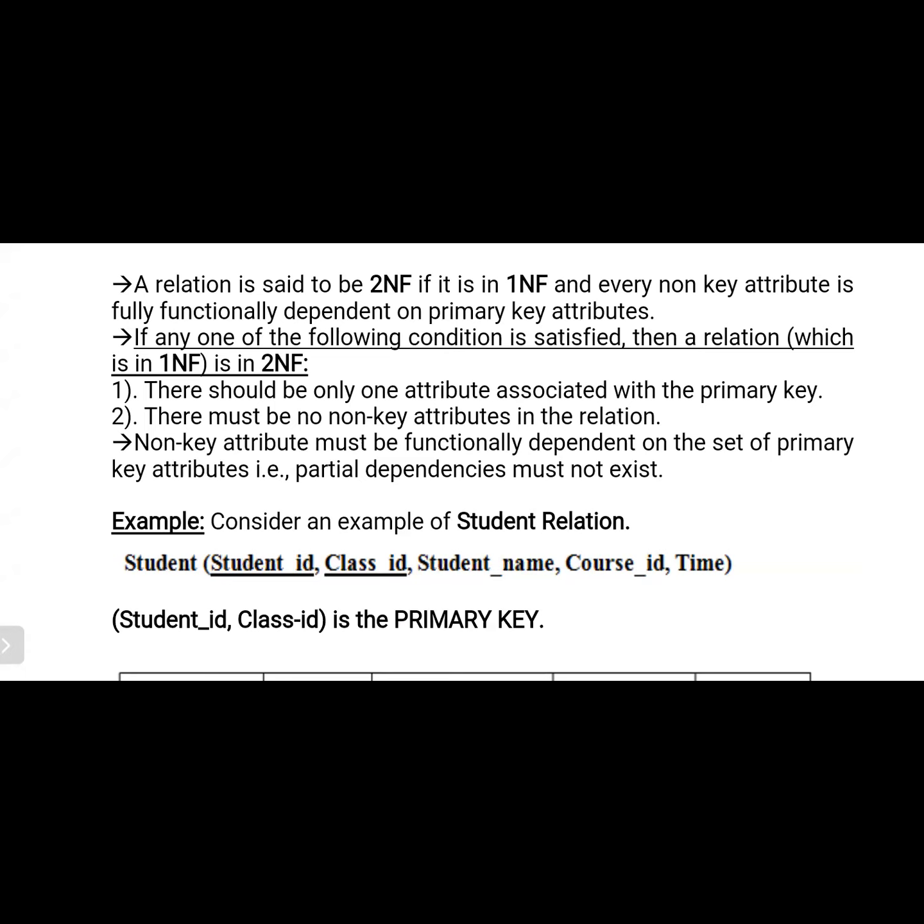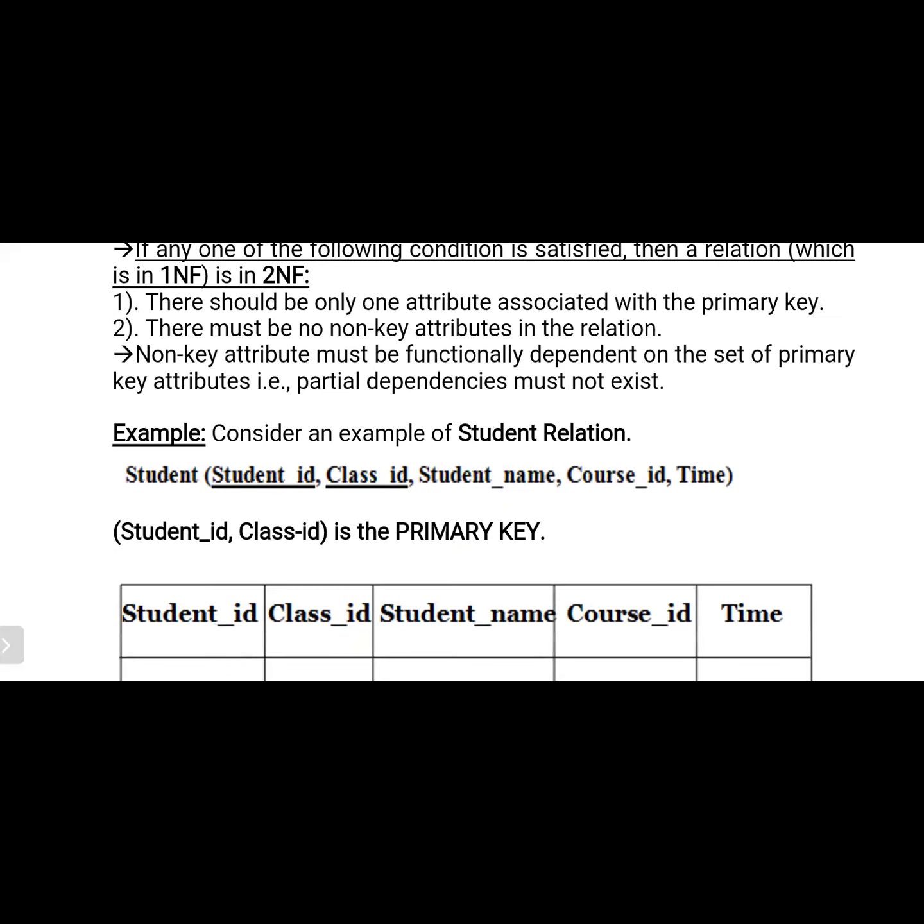There should be only one attribute associated with the primary key. There must be no non-key attributes that are only partially dependent in the relation. Non-key attributes must be fully functionally dependent on the set of primary key attributes; partial dependencies must not exist. So the main intention of this normal form is to avoid partial functional dependencies. For example, let's consider an example.